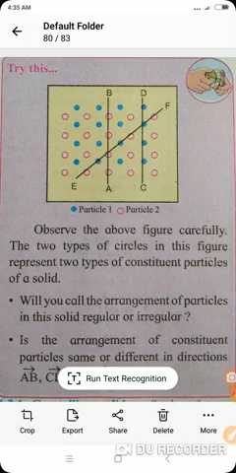And we clearly understand that the arrangement of the constituent particles is different in different directions. Means in AB the direction of arrangement is different, in CD the arrangement of the constituent particles is different, then in the direction EF also the arrangement of the constituent particles is different.